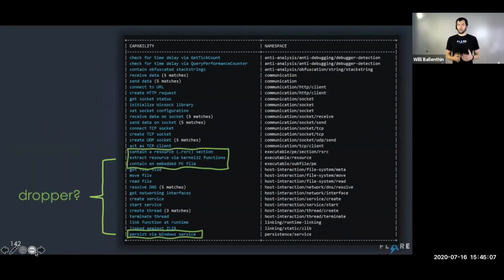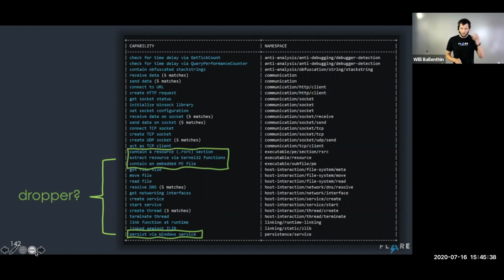So as we return our attention to the capabilities identified by Kappa, we find that they do support our current understanding of the Wannacry worm. We see that it has a resource section, and we see that it contains the ability to extract data, including an embedded PE file, and install it for persistence via a Windows service. That's exactly in line with what I remember about Wannacry. I also remember another thing about Wannacry.